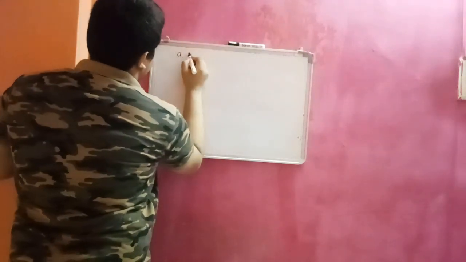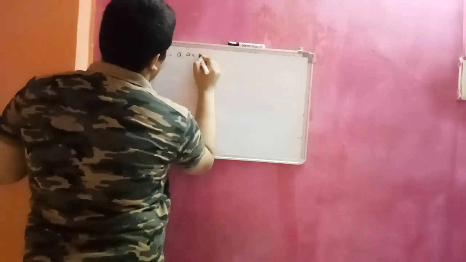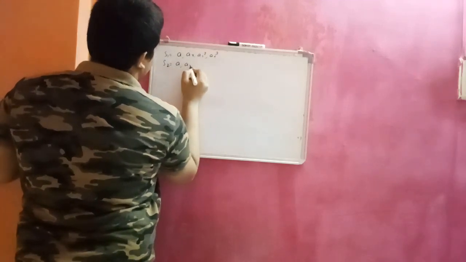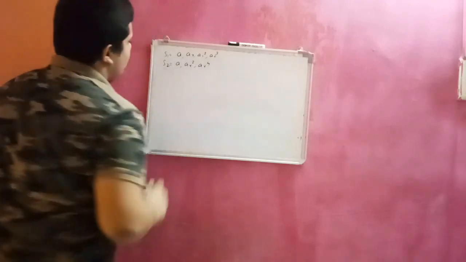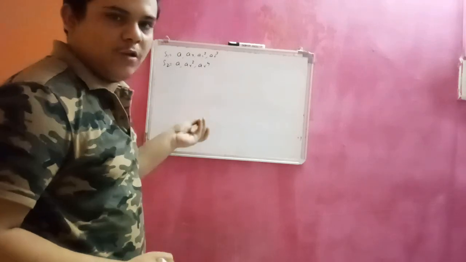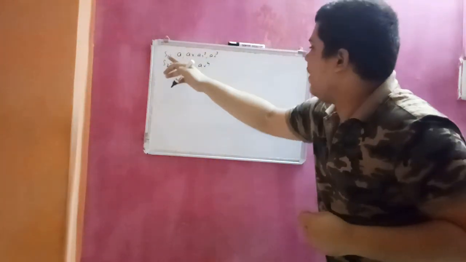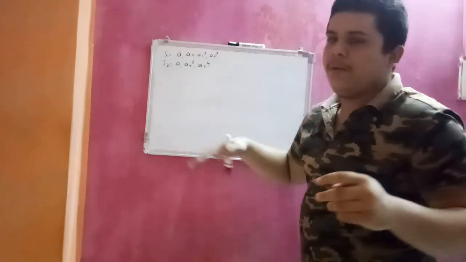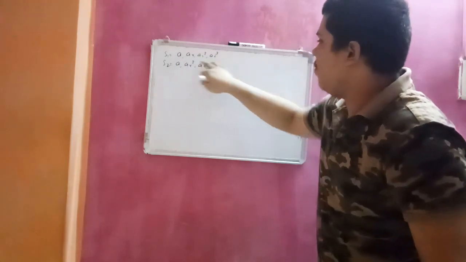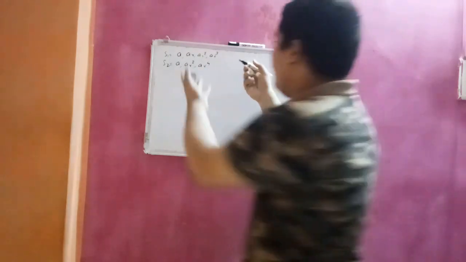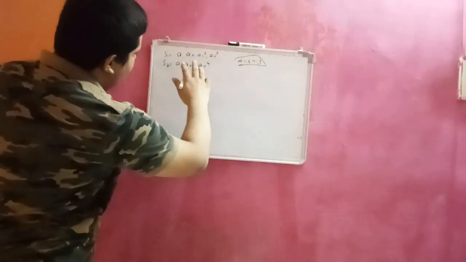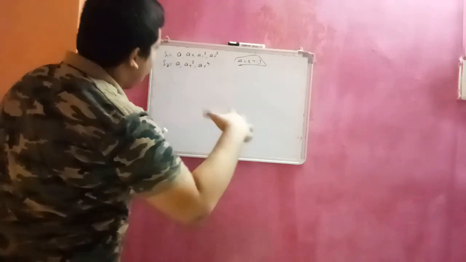Here, let S1 be AR square, AR cube, and S2 be AR square, AR by 4. Here the first term is equal and the term occurring at n-1 is equal, so we get this relation x1 by y1 is equal to r1 by r2. And in S1, the number of terms should be even. In S2, it may be even or odd, it doesn't matter, but in S1, the number of terms should be even. Here I take, suppose, a geometric progression having natural numbers in increasing order. We can put a is equal to 2, r is equal to 3. So we get a geometric progression having natural numbers in increasing order.